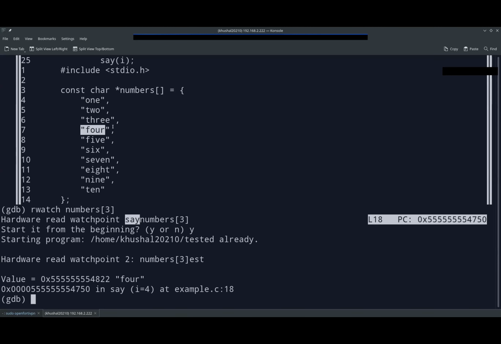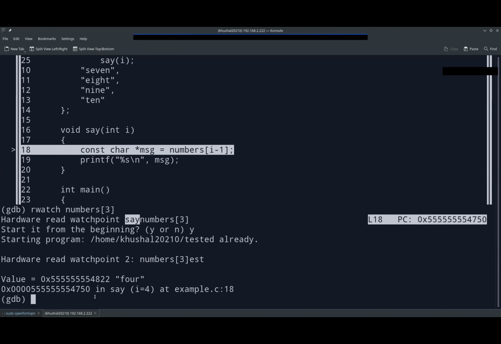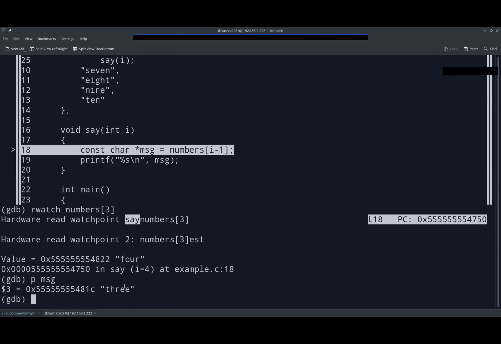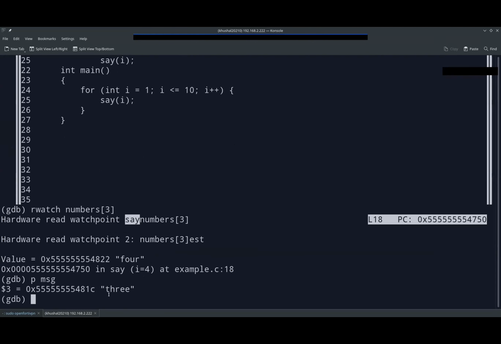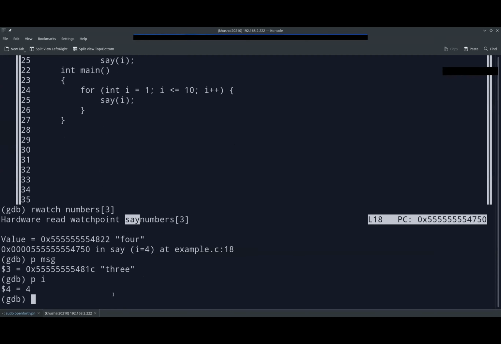Before this was executed and just as numbers of 3 was accessed, we halted the program, and the program is right now in a frozen state. We can see the value of the message variable, which is right now 3. Get it? Now what is the value of I? The value of I is 4. So we have stopped it right now.